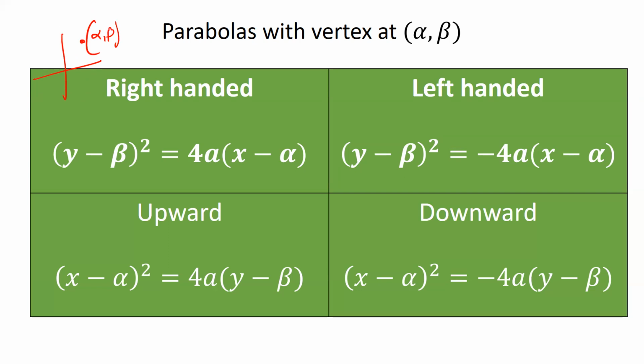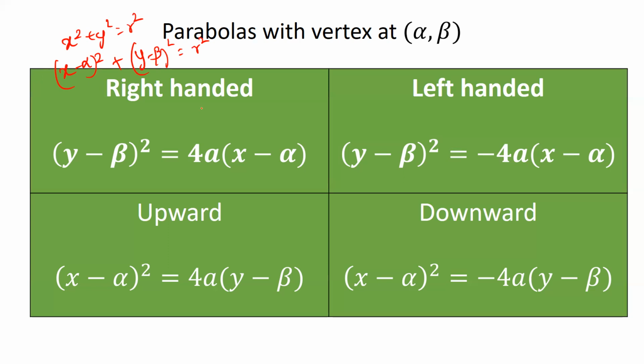Remember that when we discussed the chapter circle, initially we started with the equation x square plus y square is equal to r square. We found out that this was the equation of the circle, and then when we moved the center of the circle to some point alpha comma beta, we got that the equation moved to x minus alpha whole square plus y minus beta whole square is equal to r square.